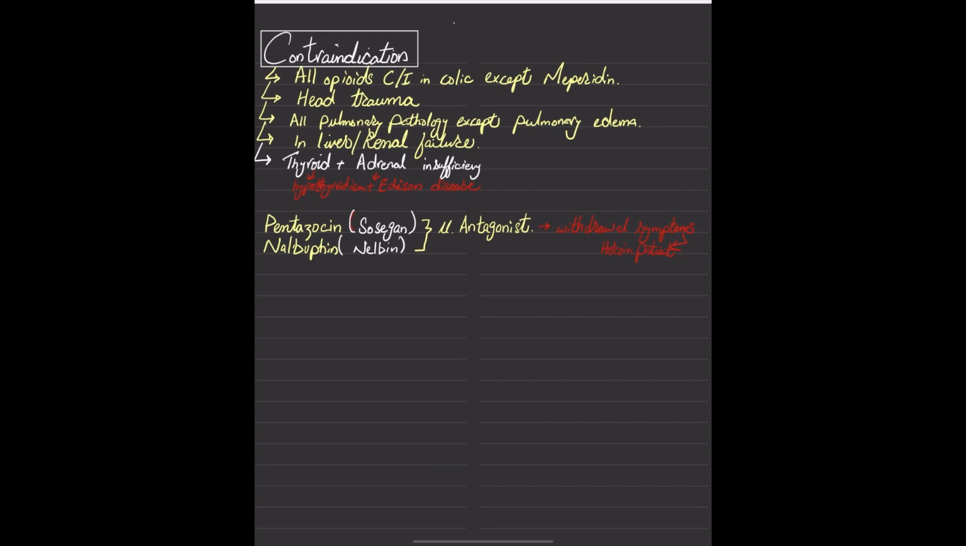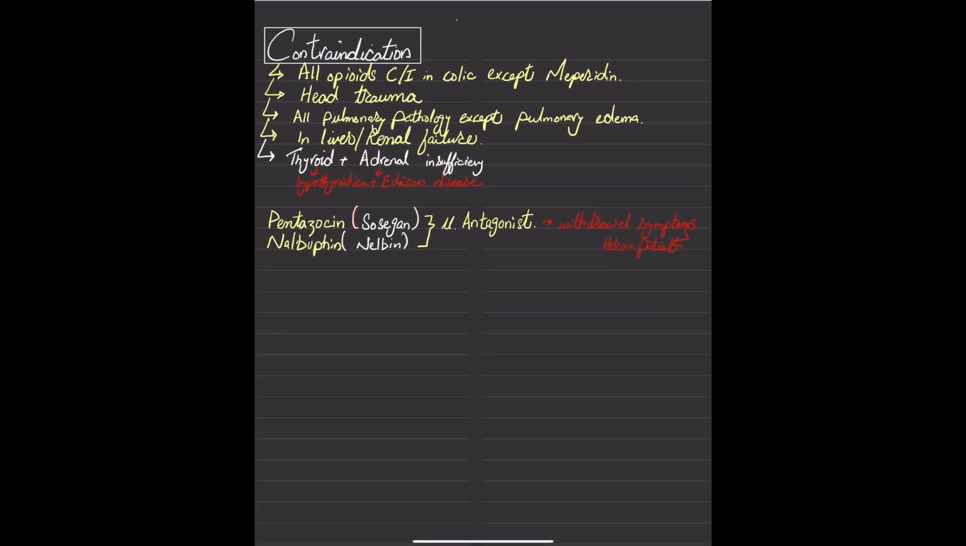So now let's talk about the contraindications. There are a few contraindications. All the opioids are contraindicated in colic except meperidine, because it can lead to diarrhea. It affects the GIT, and head trauma is also a contraindication. They are contraindicated in all pulmonary pathologies except pulmonary edema. Now we can see it affects the liver and renal failure. It will decrease the thyroid and adrenal function. And when there is a low concentration of thyroid hormone, we call it hypothyroidism. For adrenal insufficiency, we call it Addison disease.